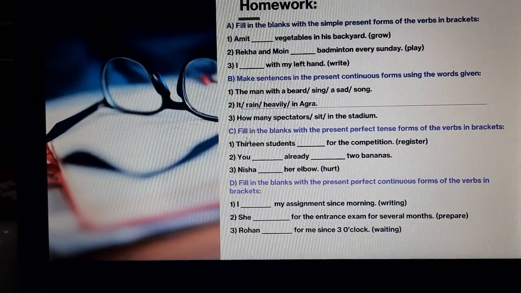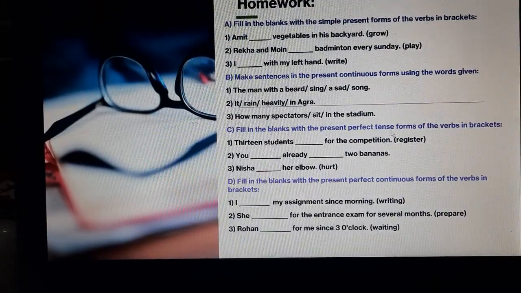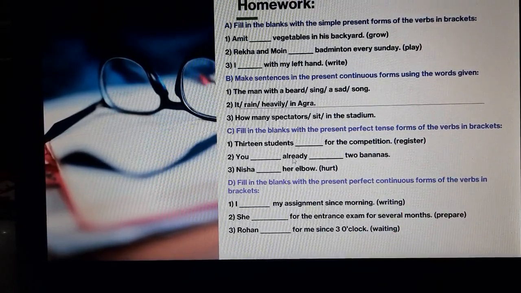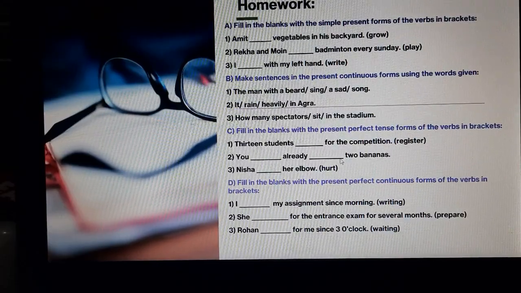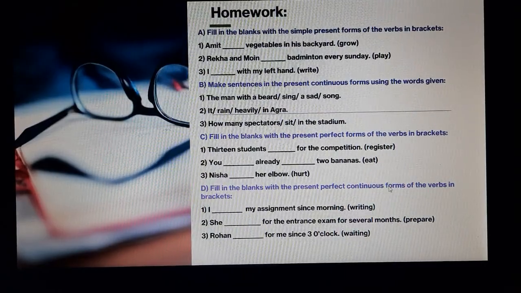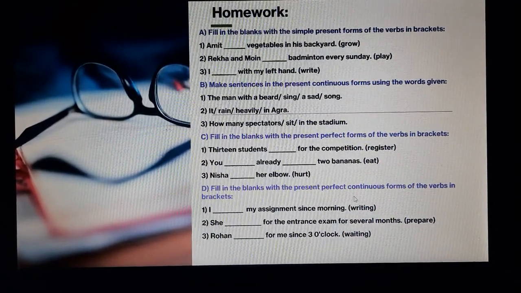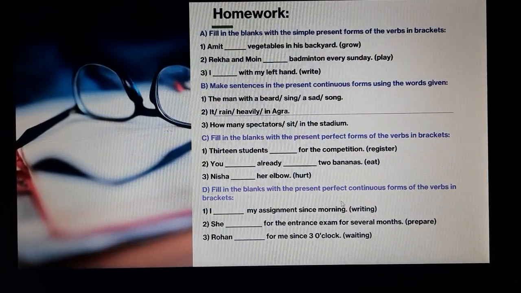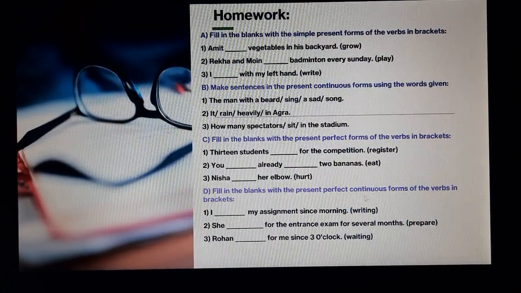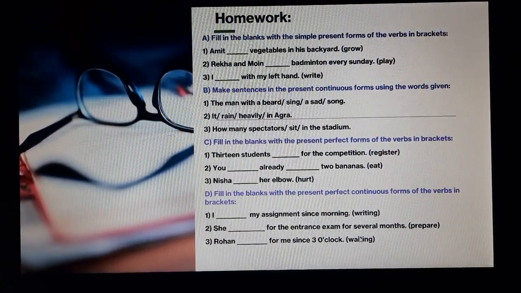The third is C part. Fill in the blanks with the present perfect tense forms of the verbs in brackets. So from the bracket you have to take the example and then fill in the blanks. In D, fill in the blanks with the present perfect continuous forms of the verbs in the brackets. So you have to use the present perfect continuous forms using these options that are given as brackets.